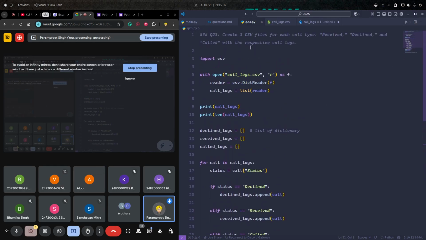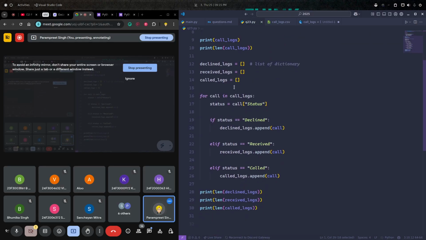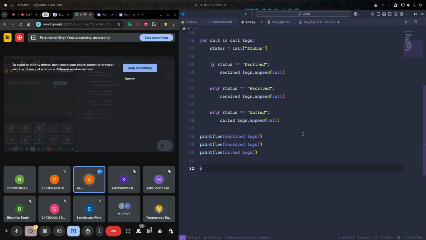Now we have to create 3 CSV files, one for each type. Can I create a function like create CSV file, which will take the data? Okay, that means which will take the logs. Or let me go, I'll do this function approach later.